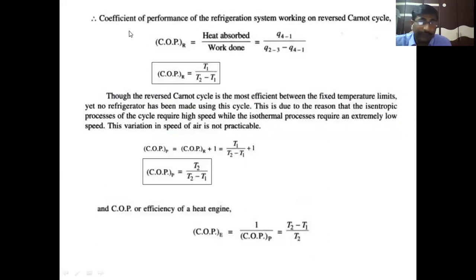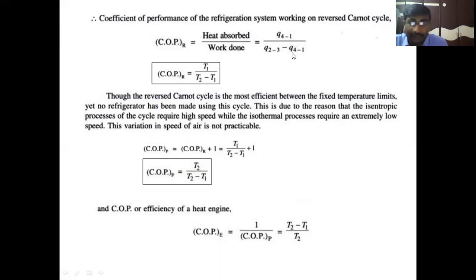Therefore, the coefficient of performance of the reversible Carnot cycle, the COP of the Carnot refrigerator, is equal to heat absorbed by the cycle divided by work done on the cycle. Heat absorbed by the cycle is during the process 4-1, therefore Q41 is the heat extracted by the cycle from the required space to be cooled. And according to the first law of thermodynamics, net work done is equal to net heat transfer during the cycle: Q23, the heat rejected, minus Q41, the heat absorbed.